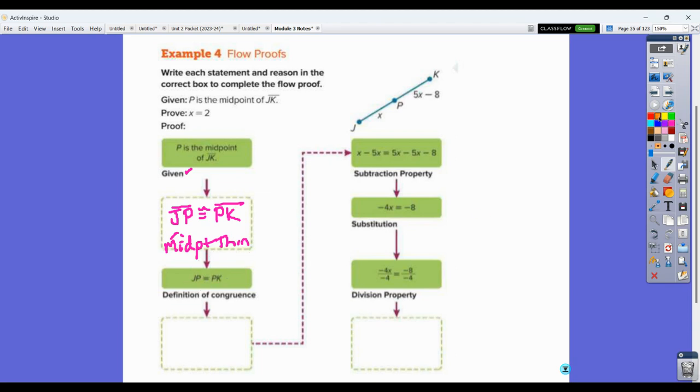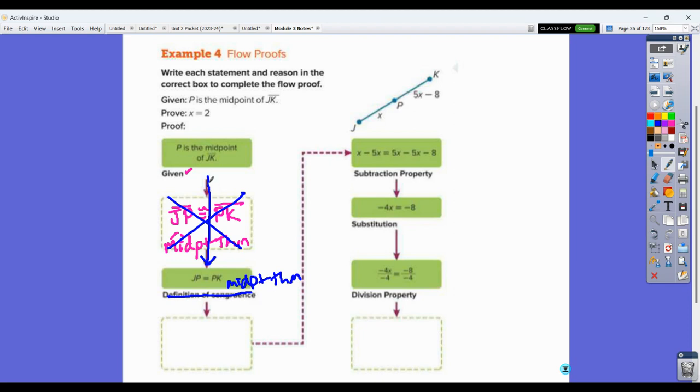Now, what I said earlier is that essentially I can combine these two steps. If I were to skip over this step and go straight from stating a midpoint down to here, then my answer here would be the midpoint theorem or the definition of midpoint. Either one of those is fine to use here.